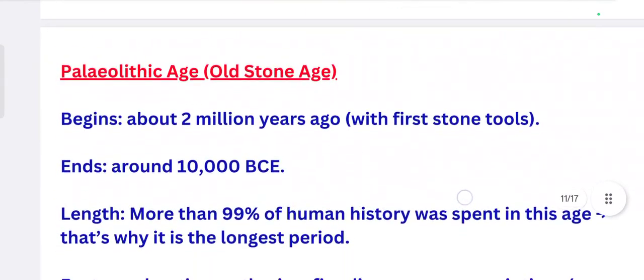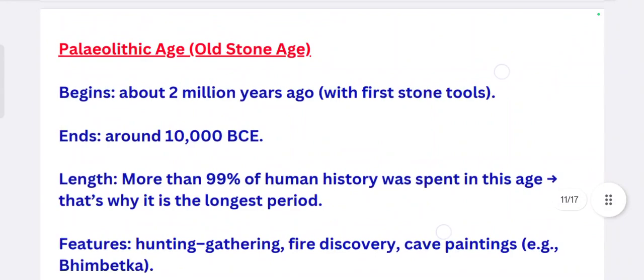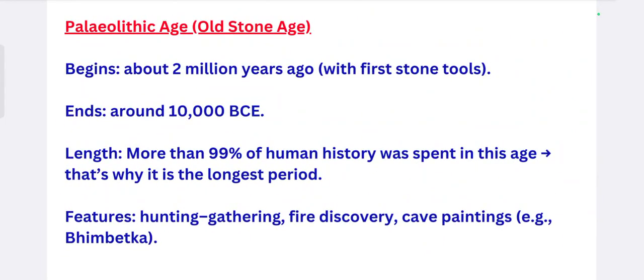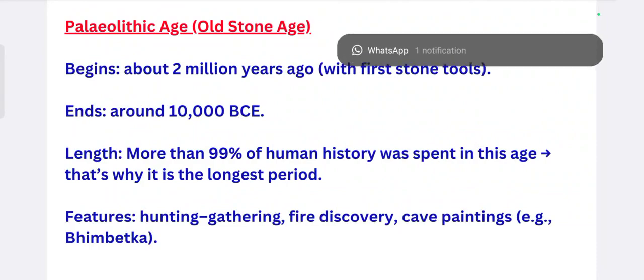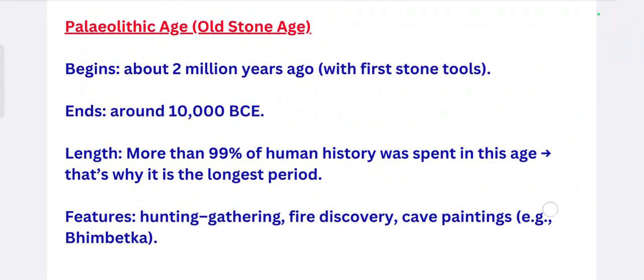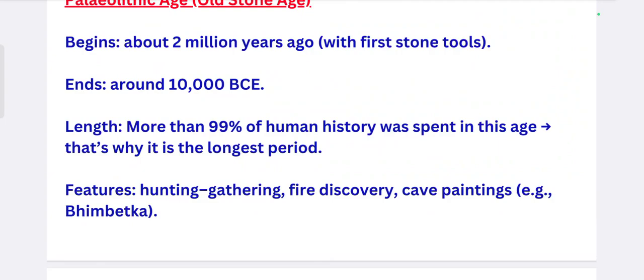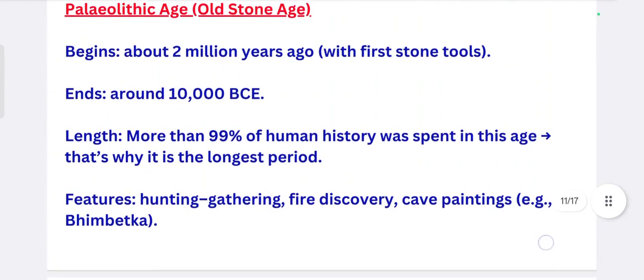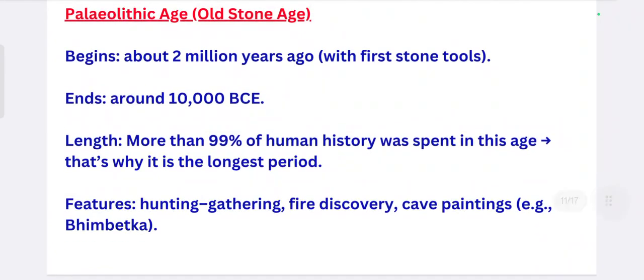I have already added the features of all these periods. The first one is the Palaeolithic age, also known as the Old Stone Age, which begins about 2 million years ago with the first stone tools and ends around 10,000 BC. Length: more than 99% of human history was spent in this age. That's why it is the longest period. Features: hunting, gathering, fire discovery, cave paintings, etc. Bhimbetka is an important Paleolithic site.